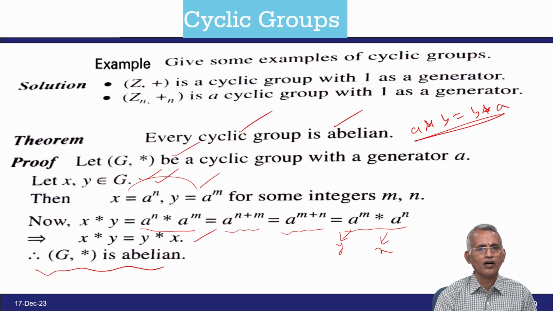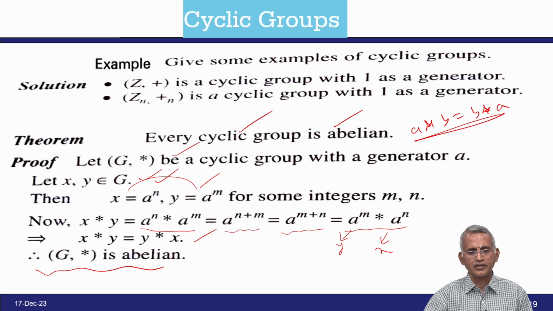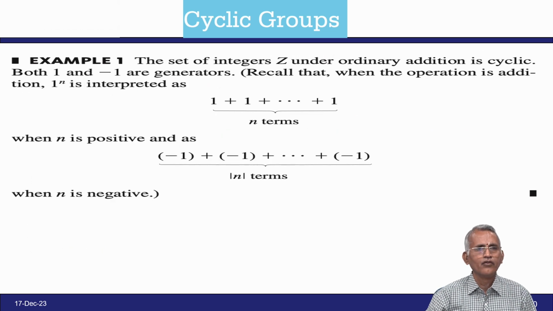We took the elements from a cyclic group and it obeys the abelian property. Therefore, every cyclic group obeys the abelian property, which implies every cyclic group is abelian. Now we have an example: the set of integers Z under ordinary addition is cyclic.